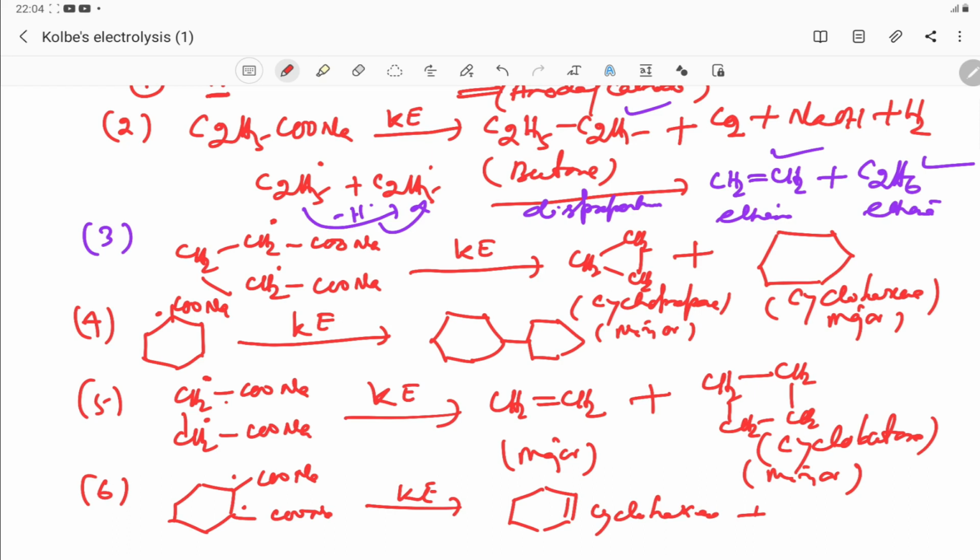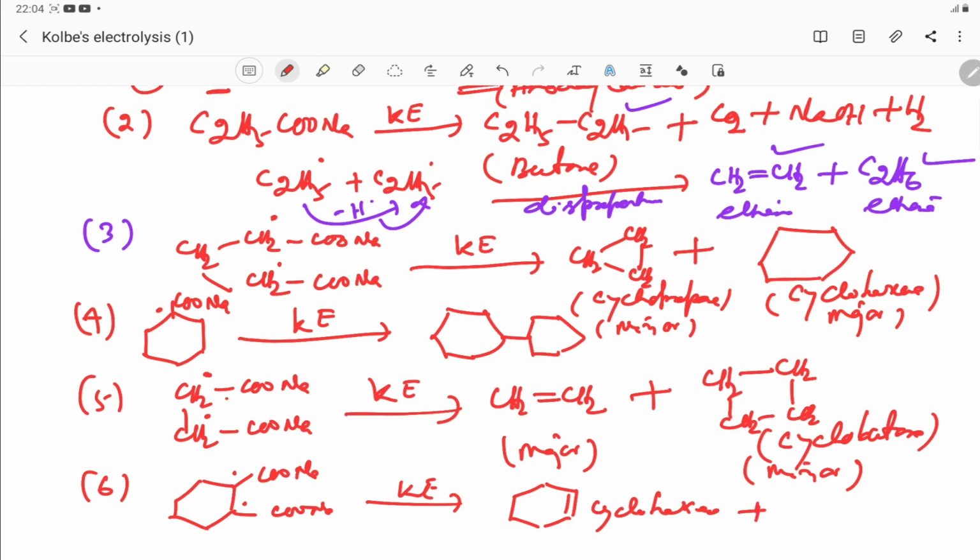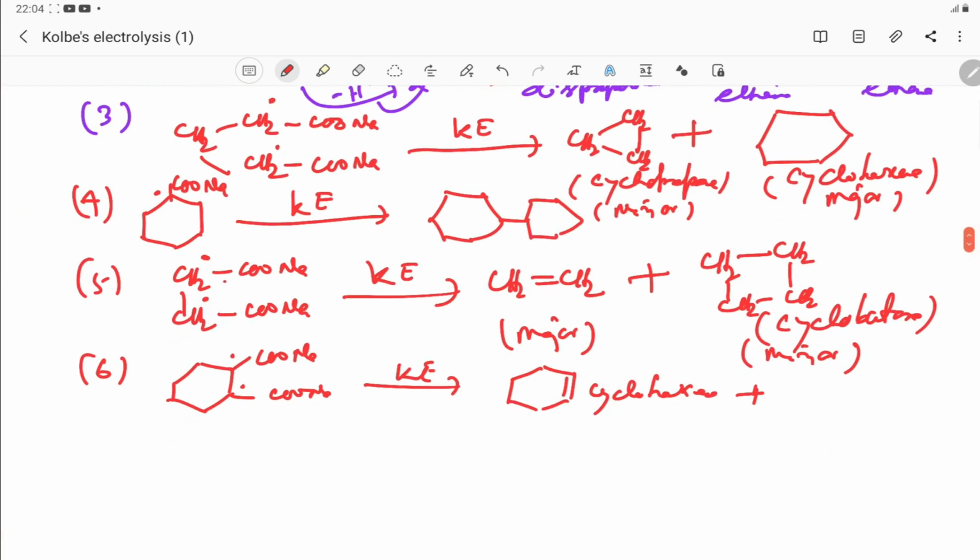What are the other side products? If you check, these two free radicals combine to form another fused ring, but this is your minor product due to more angular strain.